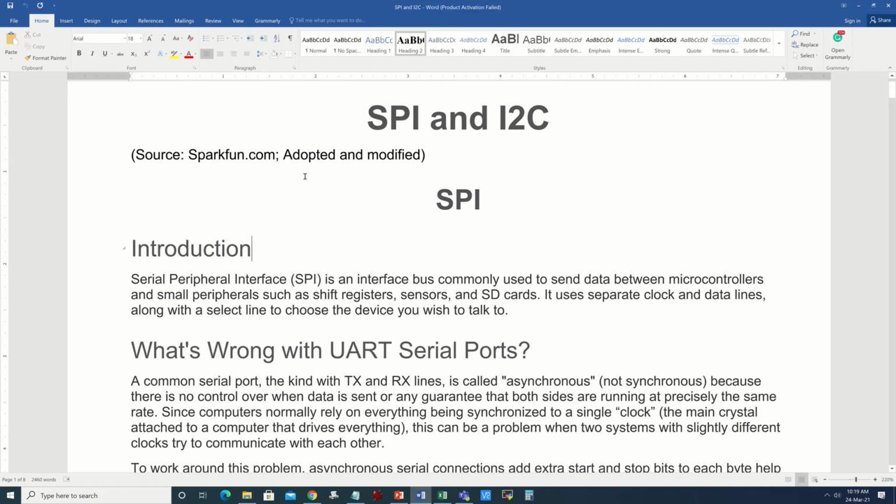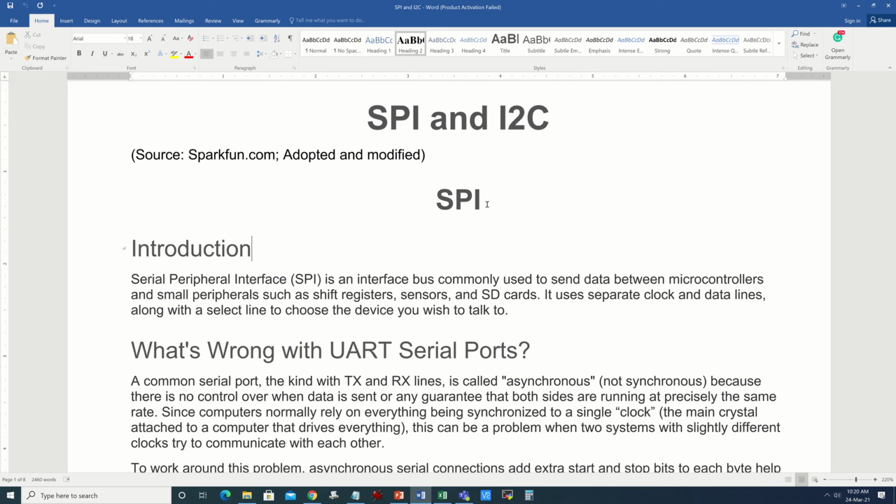Here I have prepared a document which has been adapted and modified from sparkfun.com, and we will review SPI and I2C in quite some detail. So here we will cover the concepts behind these communication protocols. SPI and I2C are both synchronous communication protocols.